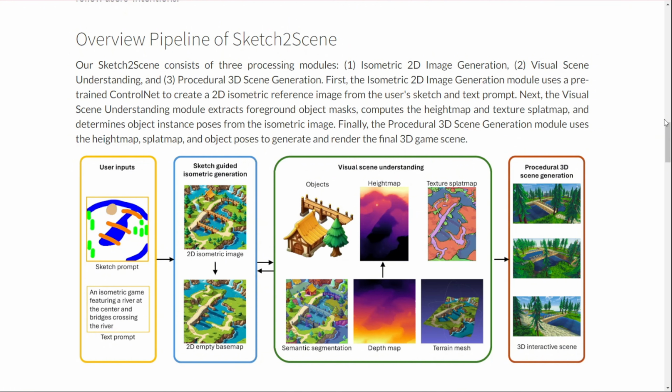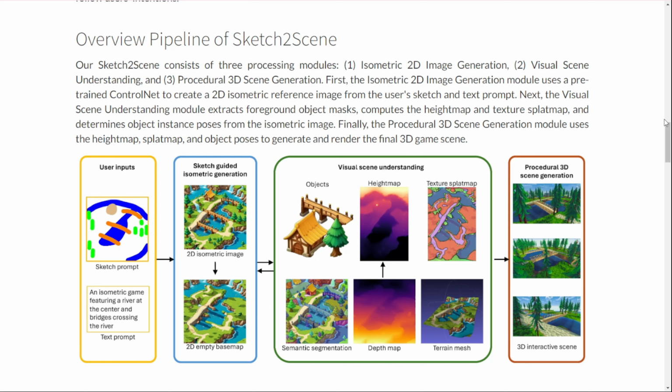Visual scene understanding. This is where things get really interesting. The system analyzes the 2D isometric image to extract crucial information. It segments the image into different components like terrain, objects, and structures. It generates a height map to understand the terrain elevation. It creates texture splat maps to define surface materials.